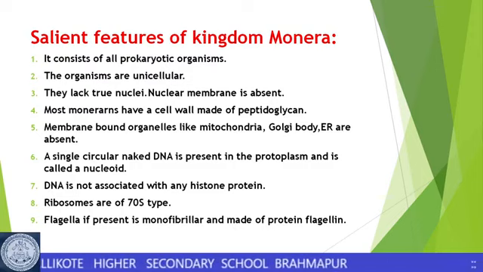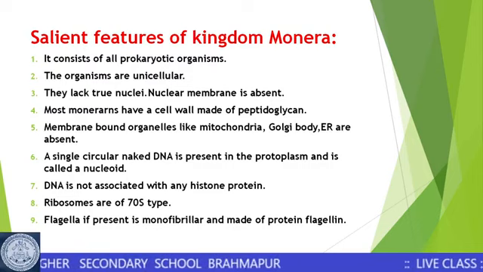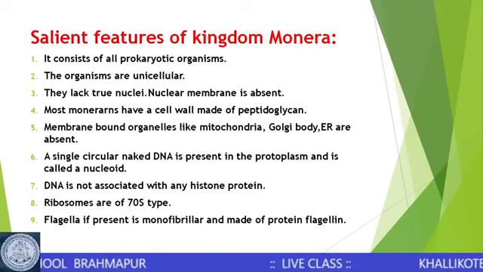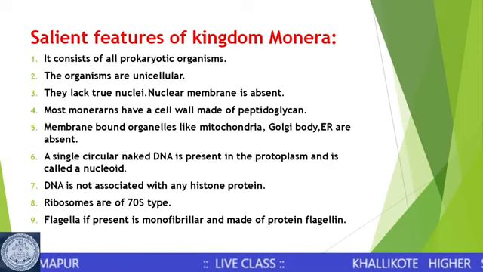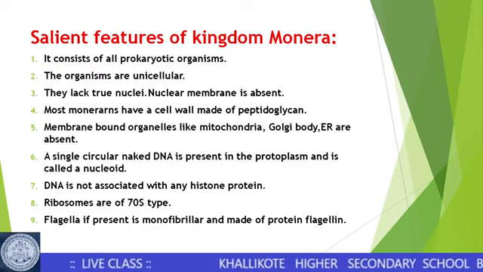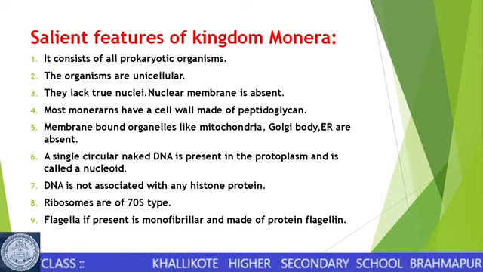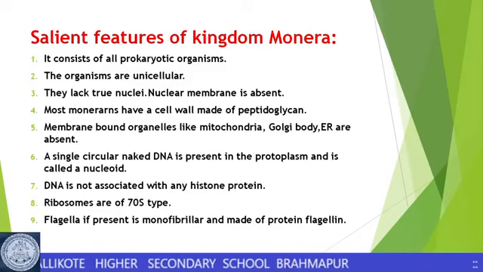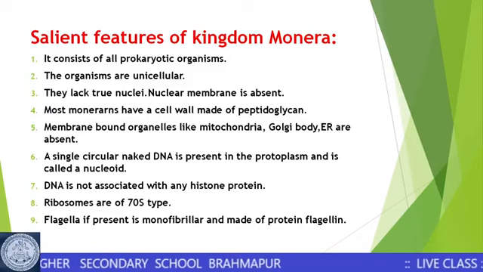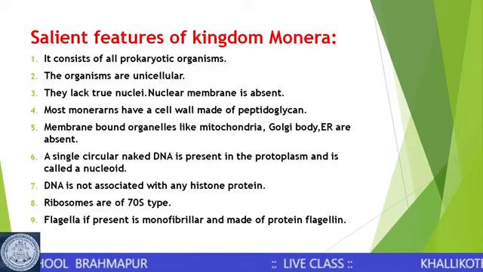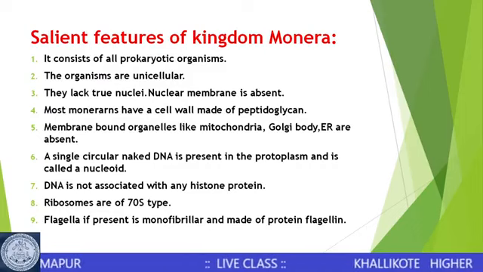The Monerans have a cell wall made of peptidoglycan, and membrane bound organelles like mitochondria, Golgi body, endoplasmic reticulum are all absent. The ribosomes present are smaller, of the simple 70S type, and if flagella is present, it is monofibrillar, made of the protein flagellin.